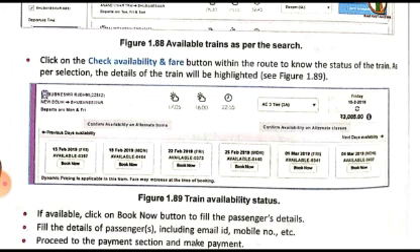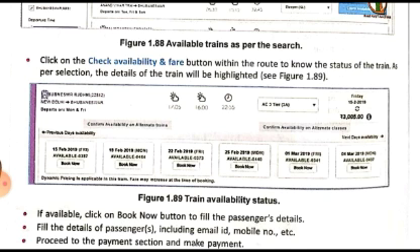Okay, as per your choice the different options will be shown. If you have chosen AC third tier, then the availability will be different for AC third tier. If you have chosen AC second tier or AC first tier, or general or sleeper, again the availability will be different. There may be no seats available in general or in sleeper, but a lot of seats available in AC, or conversely there may be very few seats available in AC and lots of seats available in sleeper.